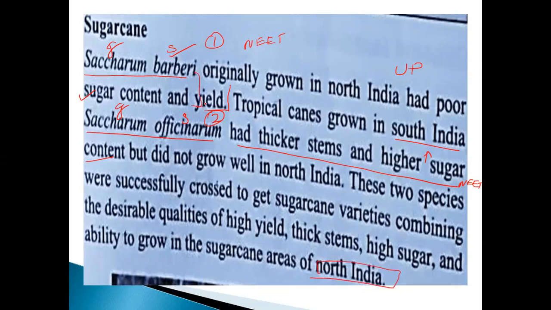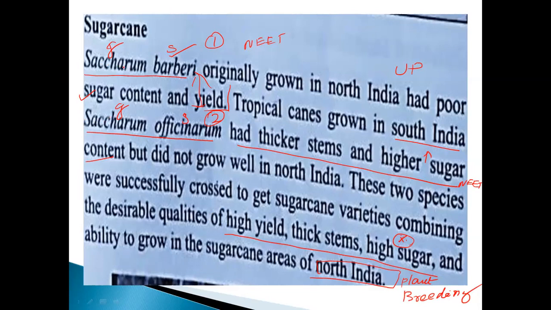Combining these 2 things, you will get the new variety, and both the characters will be present. That is very, very important. What is that process? That process is called plant breeding. What is the main aim? The desired quality we obtain from both the family or species. Okay, this is an example, sugarcane. Don't forget, my dear. Saccharum officinarum, Saccharum barberi. Saccharum barberi is in North India. Saccharum officinarum is in South India.